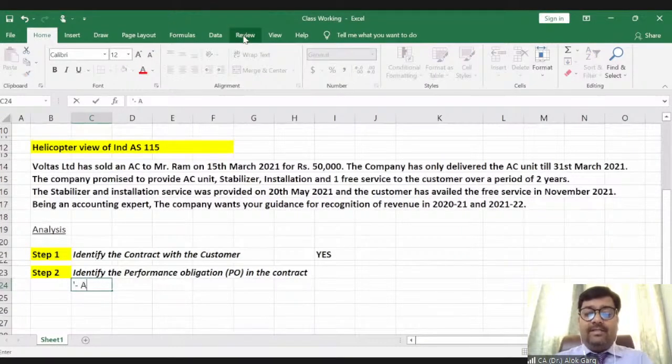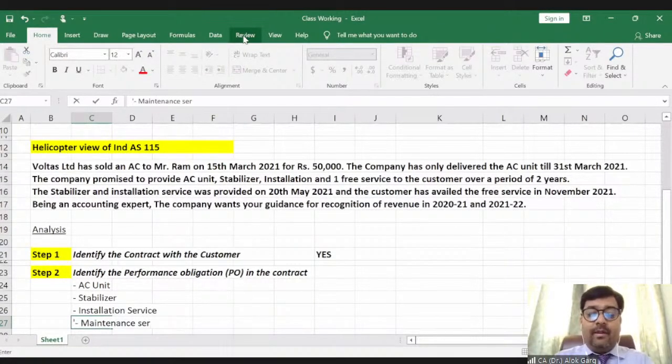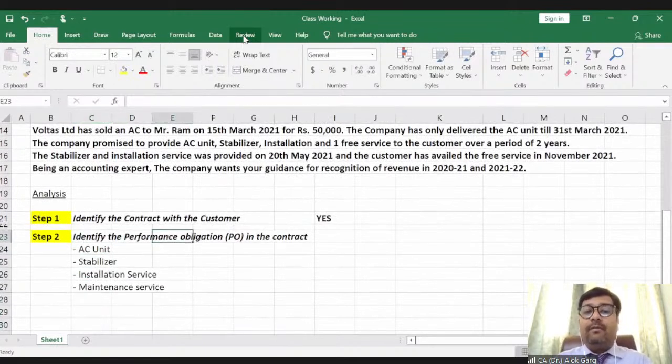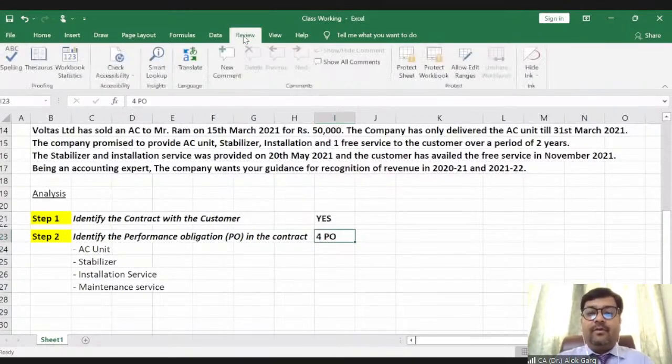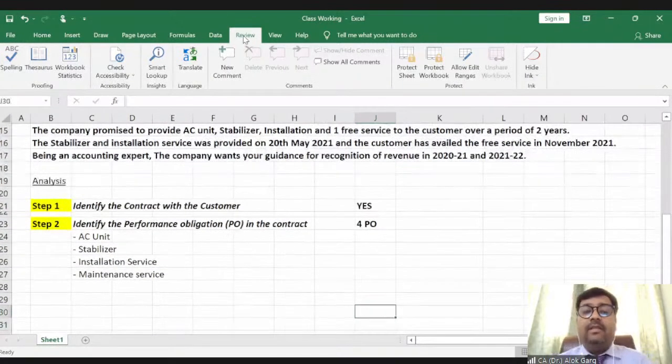So he has to provide an AC unit. He has to provide a stabilizer, right? He has to provide an installation service, that also has a cost, and he has to provide one maintenance service. So there are four performance obligations in the contract. How many performance obligations in the contract? There are 4 performance obligations in the contract, right? Clear?